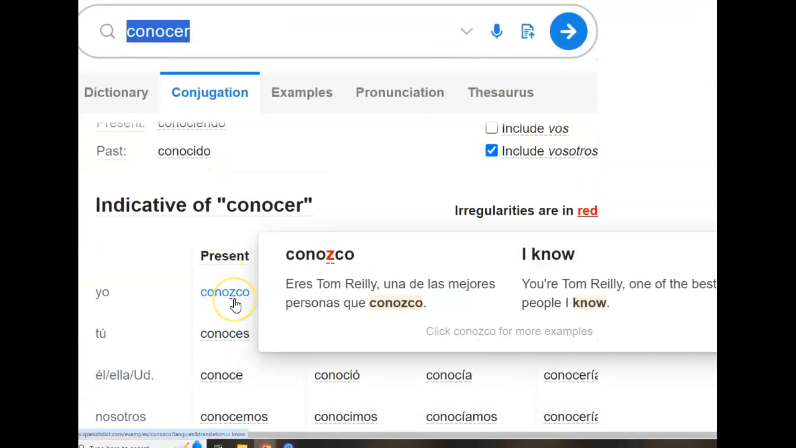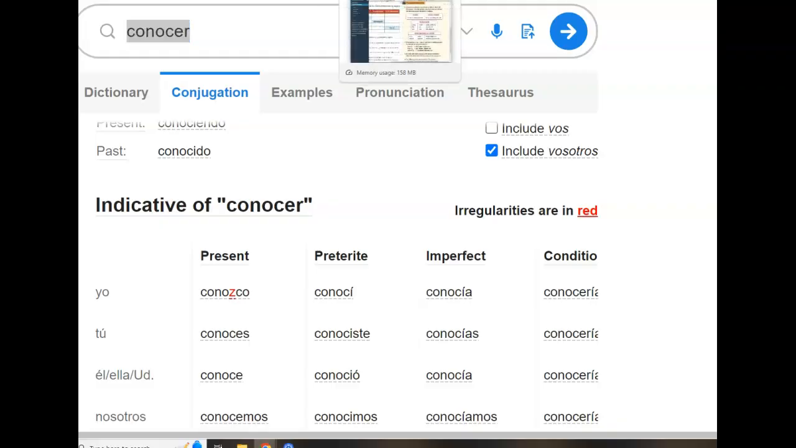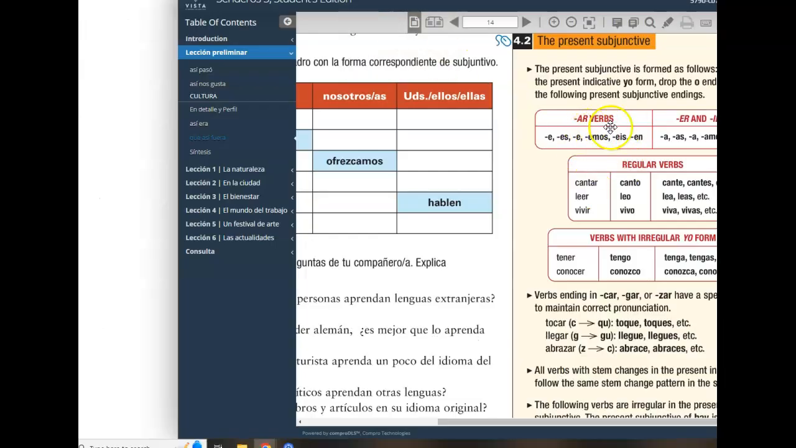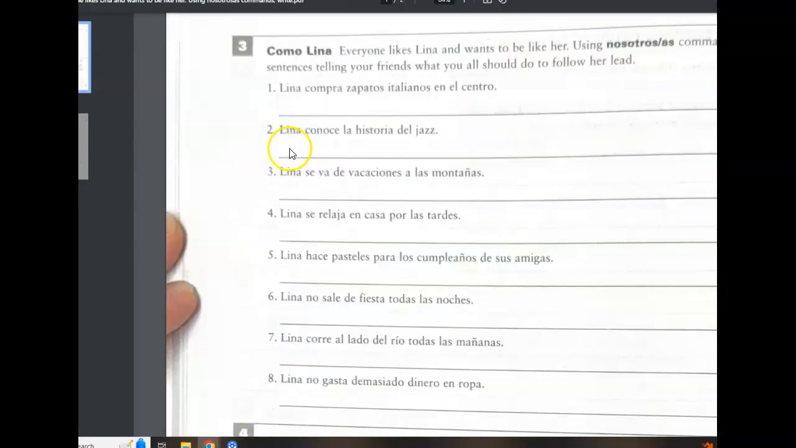And then you can see there a Z is added. We're going to remove the O and then add to that stem, C-O-N-O-Z-C-O. You're going to add your ER verb endings to get that answer for conozcamos. Again, all in the nosotros form for commands.